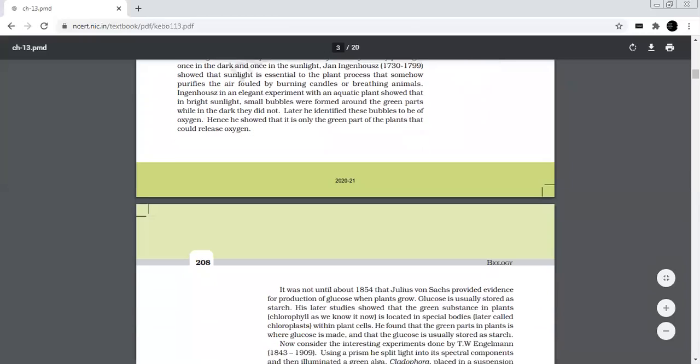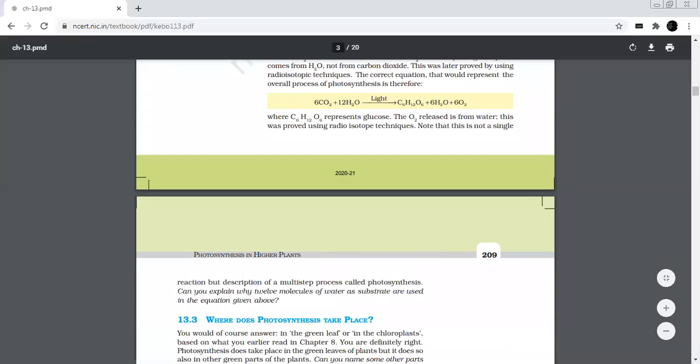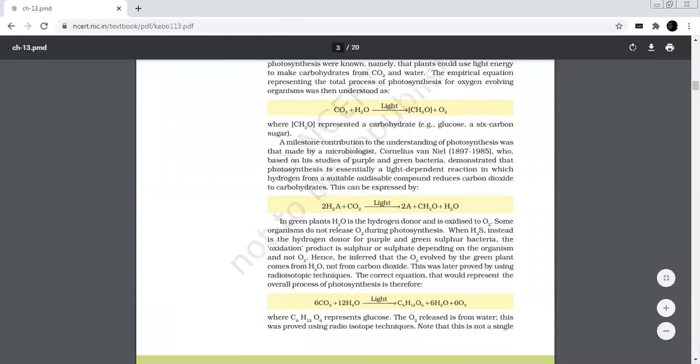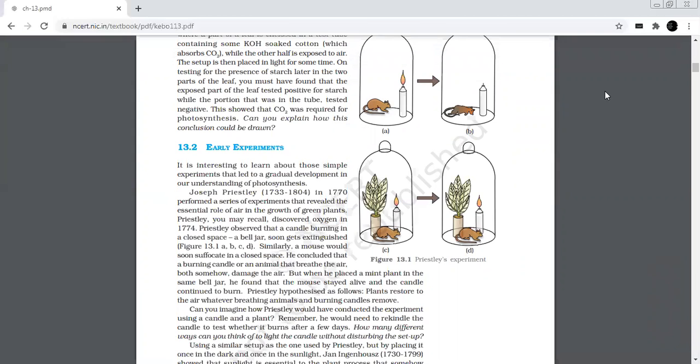Now let us see the landmark discoveries of photosynthesis. The study of photosynthesis started about 100 years ago. Prior to that, researchers used to believe that plants get all of their nourishment from the soil only by means of roots. Thus, several simple experiments led to the development of our understanding of the process involved. Some early experiments performed by different scholars prove the following facts regarding photosynthesis. You can see first Priestley's experiment, the role of air in photosynthesis.